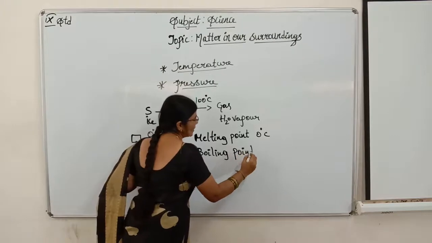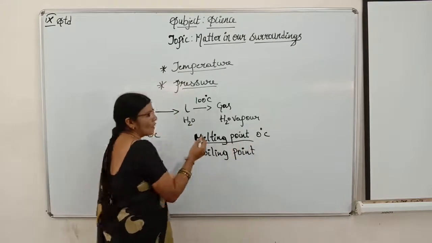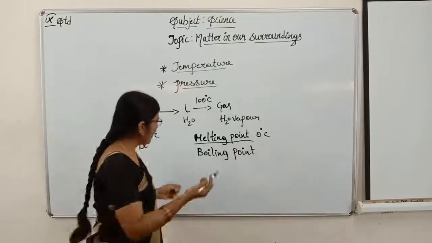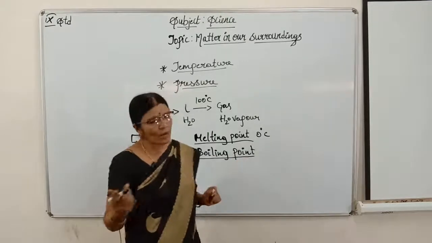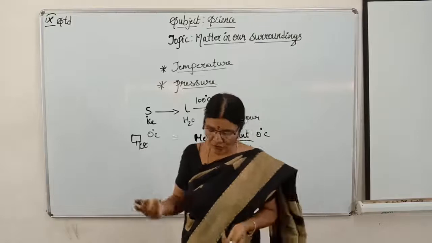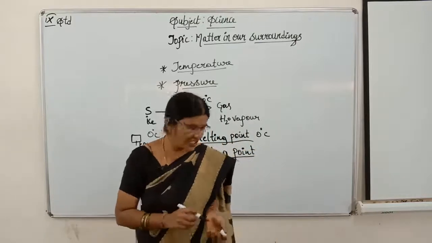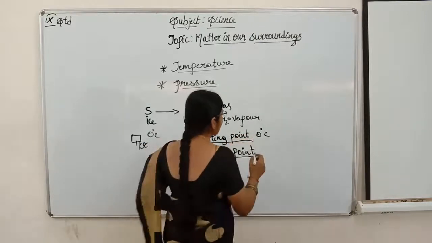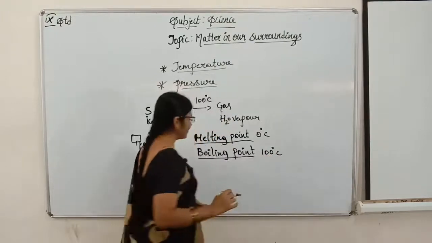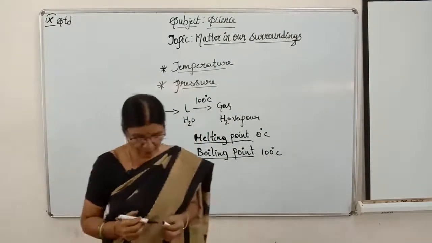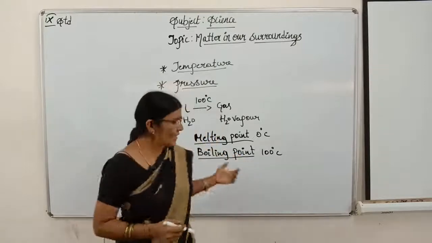Melting point is when ice starts to melt and give water. Boiling point is when water starts to boil and changes into vapor state, that is gaseous state, children. This is 0 degrees centigrade Celsius and this is 100 degrees Celsius, children. Boiling point and melting point. Is it clear children?